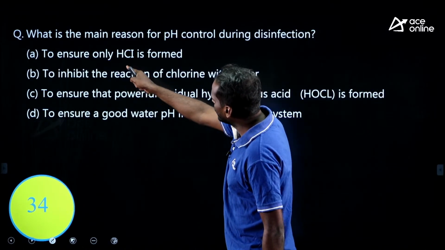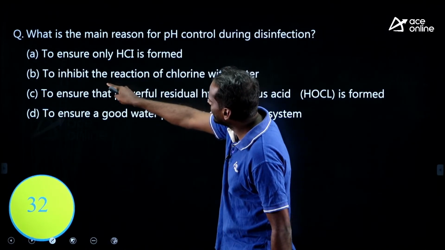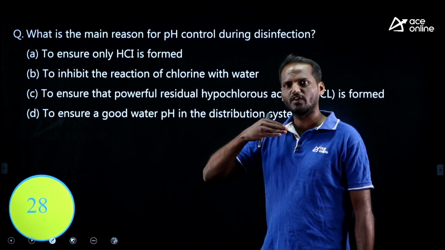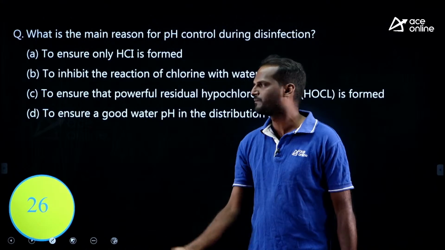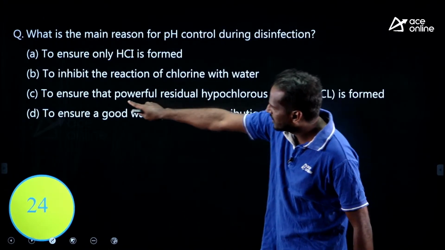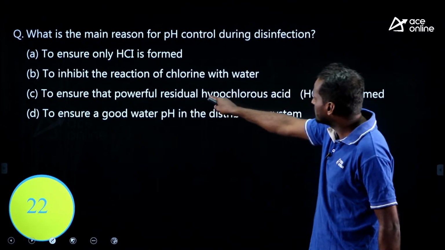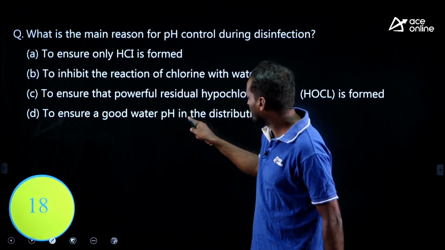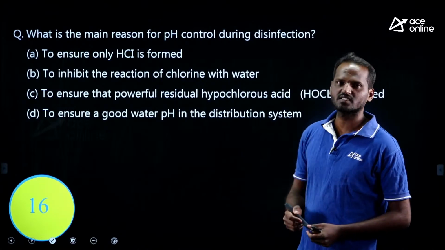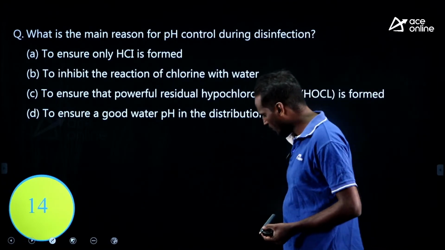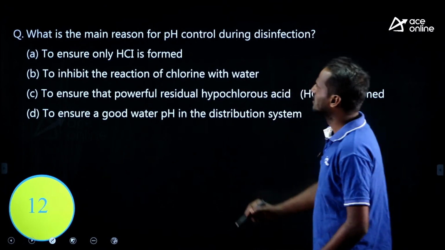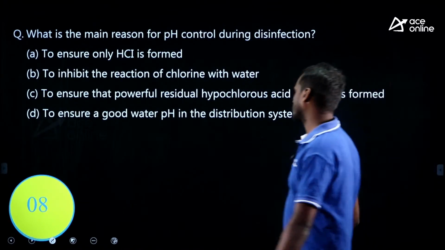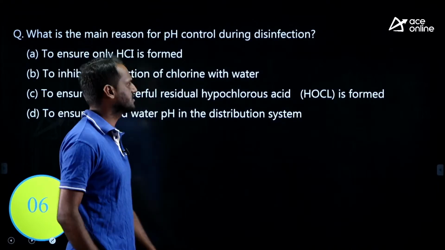To ensure only HCl is formed, to inhibit the reaction of chlorine with water, we need the reaction of chlorine with water, so no inhibition. To ensure that powerful residual hypochlorous acid is formed, and to ensure a good water pH in the distribution system. Which one is correct? Just think about it and try to answer. See, what is the main reason for the pH control during disinfection? Why do we have pH control in disinfection?